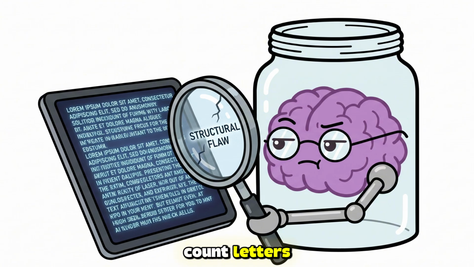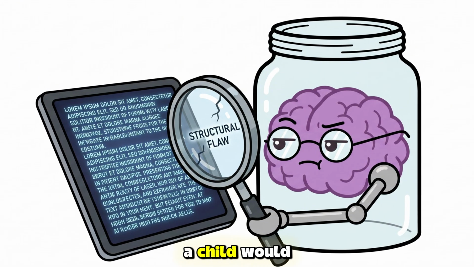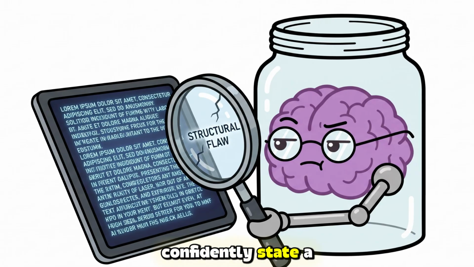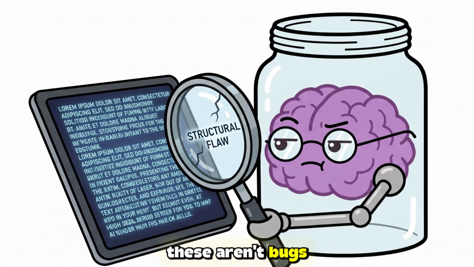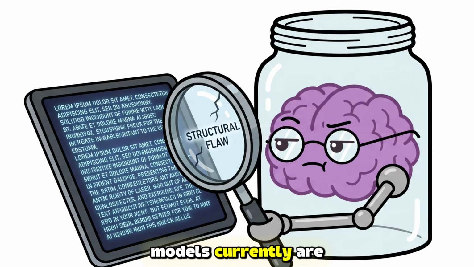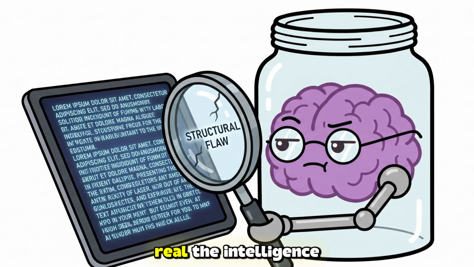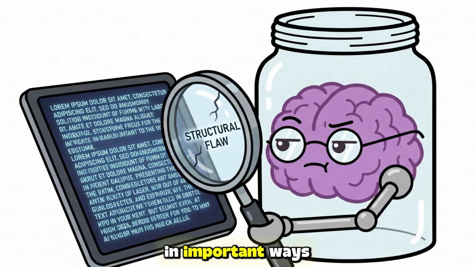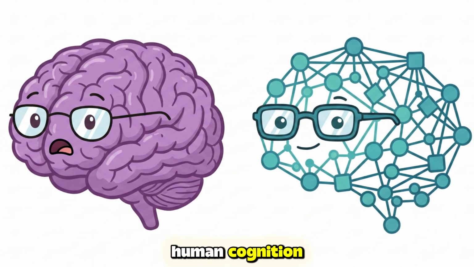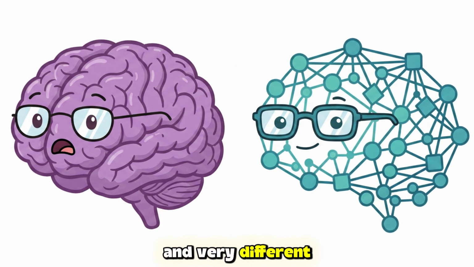Ask it to count letters, and it can make errors a child would not. Give it an unusual logical puzzle, and it may confidently state a wrong answer. These aren't bugs that will simply be patched away. They are fundamental to what language models currently are. The capability is real. The intelligence is genuine in important ways, but it is a deeply different kind of intelligence from human cognition, with different strengths and very different failure modes.